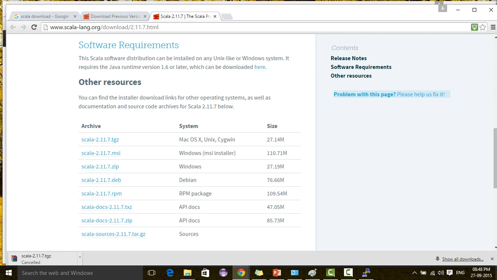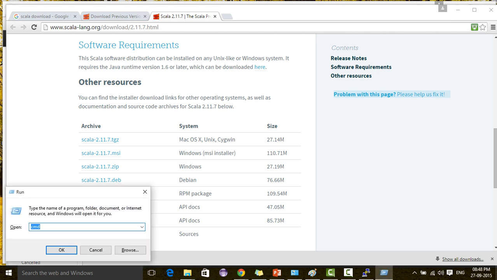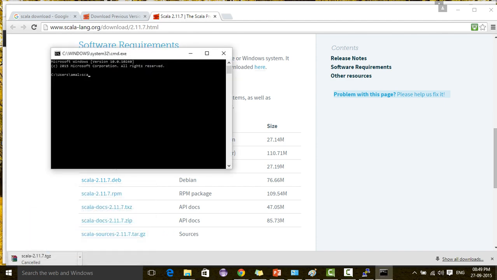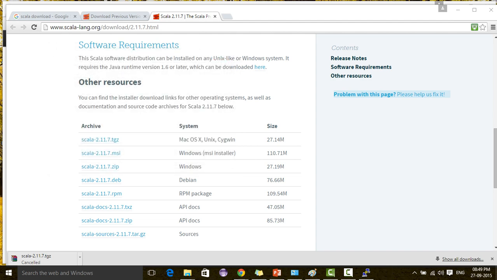Then from the command line, when you type scala, it will directly enter into the Scala command line. See, it entered into the Scala command line. So in this way it will work. I already installed it on my Windows machine and added it to the path, so that is why it's entering the command line properly. This is the way to install Scala. Now we are ready to try the remaining parts. We have the Scala environment ready.